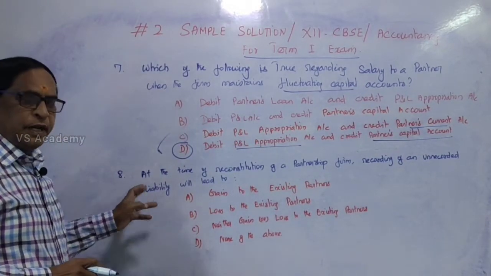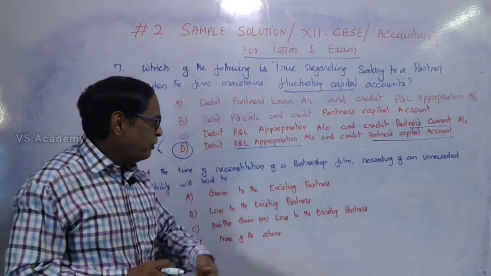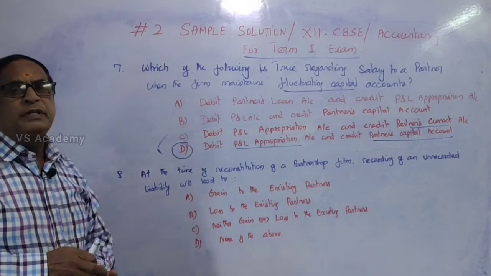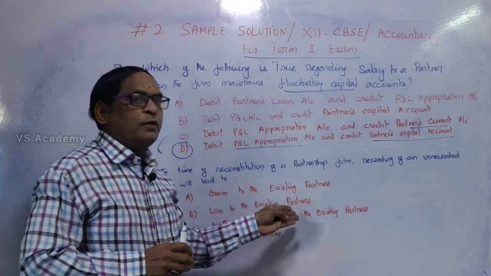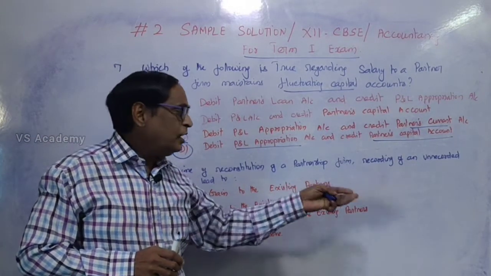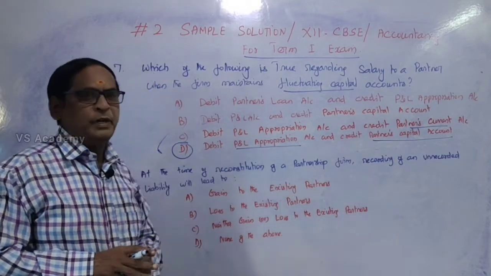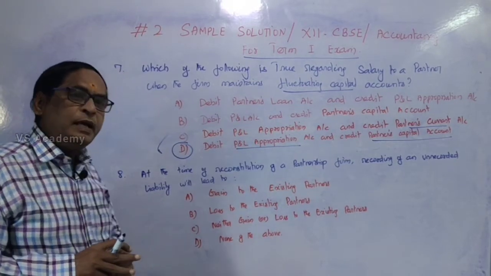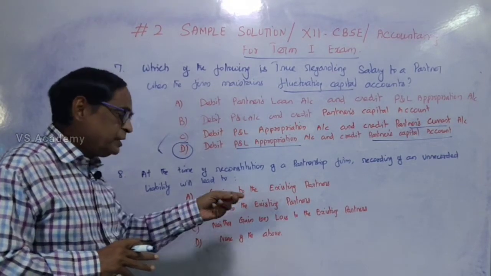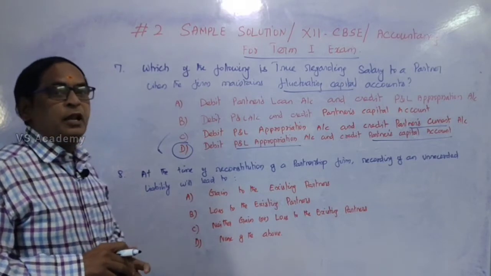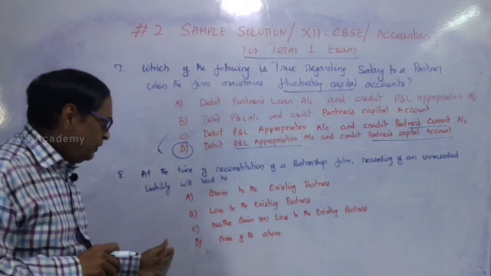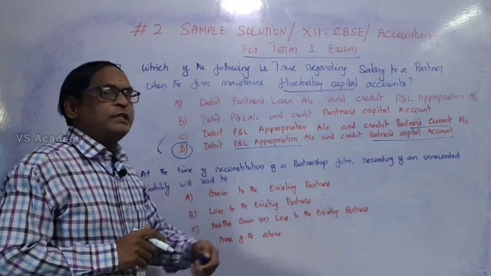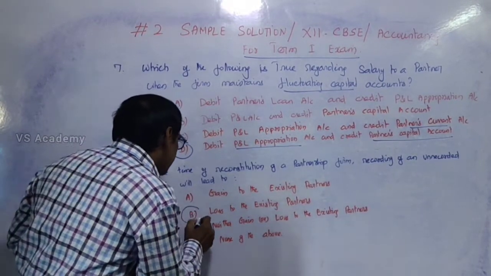And then question number 8. At the time of reconstitution of a partnership firm, regarding unrecorded liability, that means a liability, for example, the firm has obtained a loan from a bank but has forgotten to record it, that is an unrecorded liability. If there is an unrecorded liability, is there a profit or loss to the existing partners? Normally it is a loss to the existing partners. There are 4 answers given: gain to the existing partners, so it is not a correct answer; loss to the existing partners, it is the correct answer.